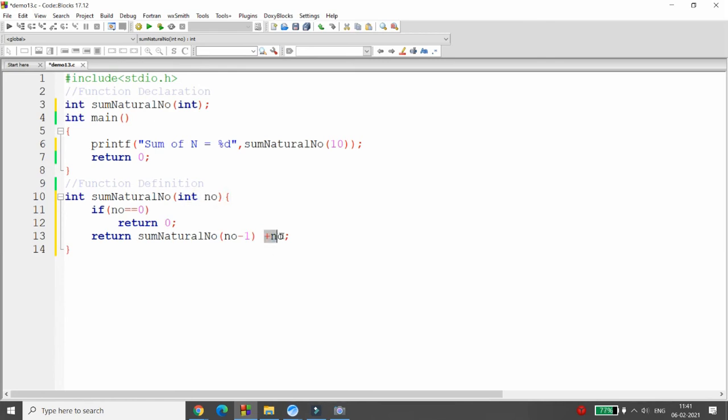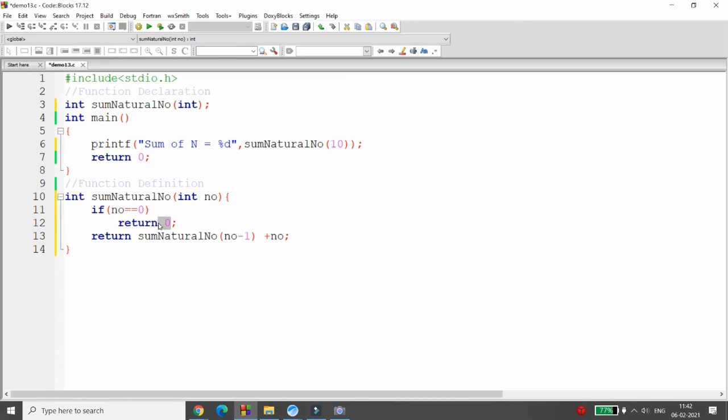Plus 8 will be in the stack, and 8 minus 1, 7, will be passed into the function. Plus 7 will be in your stack, and 7 minus 1, that is 6, will be passed over here, and so on. For example, if it is 1, then plus 1 will be in your stack, and 1 minus 1, that is 0, will be passed over here. If the number is equal to 0, then return 0. So what happened?